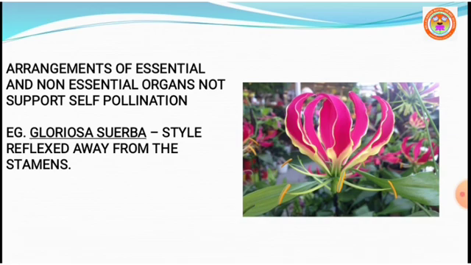In Gloriosa superba, the style reflexes away from the stamens, so self pollination is not possible due to the arrangement of the sex organs.